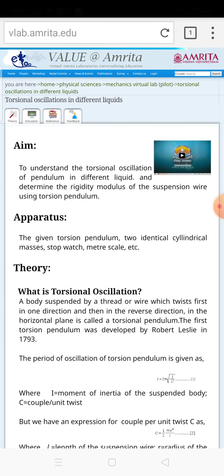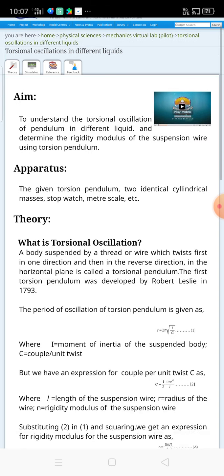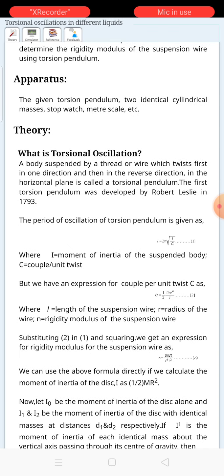Now what was the aim of our job? Our aim was to understand the torsional oscillations of a pendulum in different liquids and determine the rigidity modulus of the suspension wire using a torsion pendulum. The apparatus I have used here is the given torsional pendulum. I have already told you different materials are available, two identical cylindrical masses, stopwatch, meter scale, etc. And what is the theory behind the work?